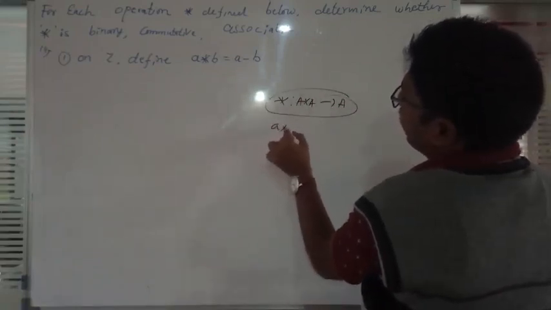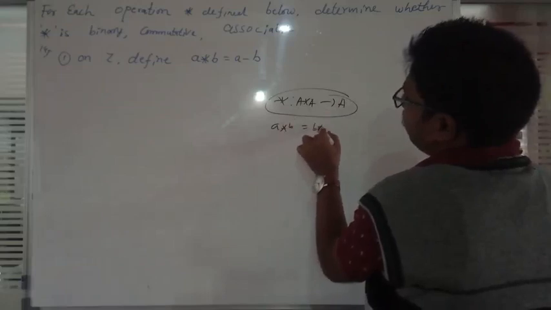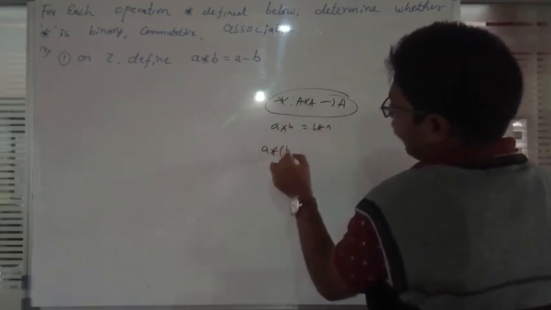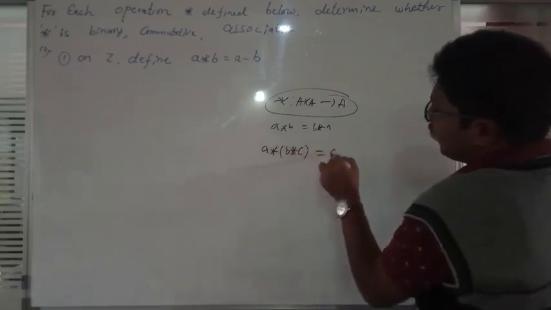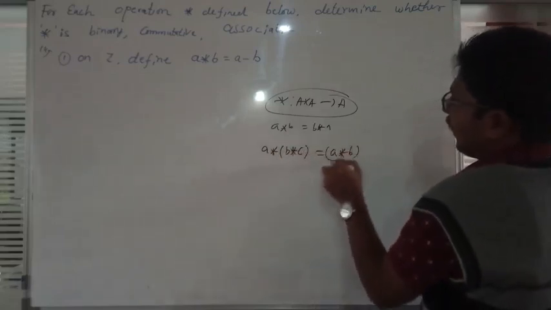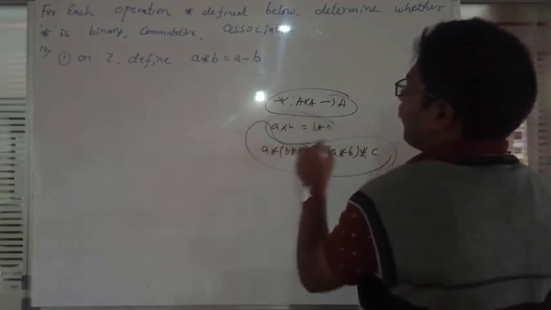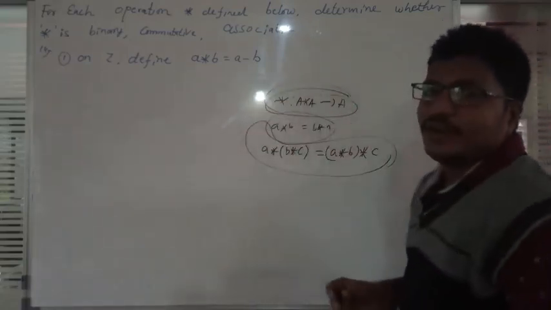It means that A star B is equal to B star A. What is associative? A star B star C is equal to A star B star C. This is the associative property, this is the commutative property, and this is a binary operation.